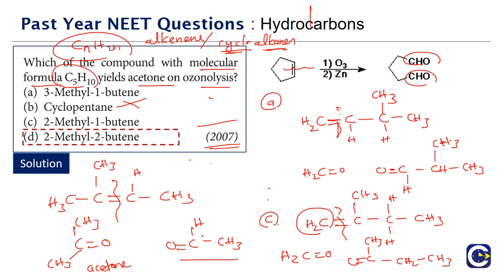So whenever we have ozonolysis questions, we just have to take a look at the alkene and break it exactly at the double bond site, and the respective carbons which were in the double bond previously will become carbonyl carbons.